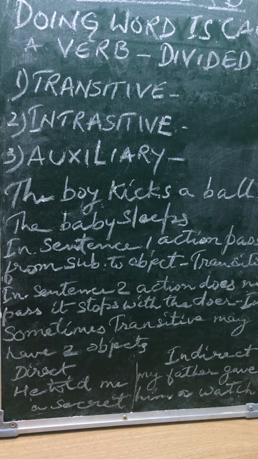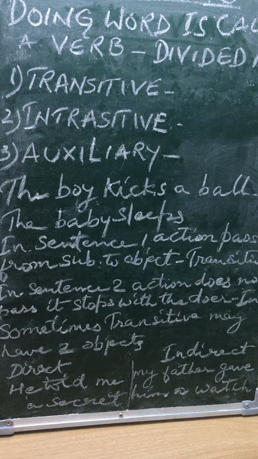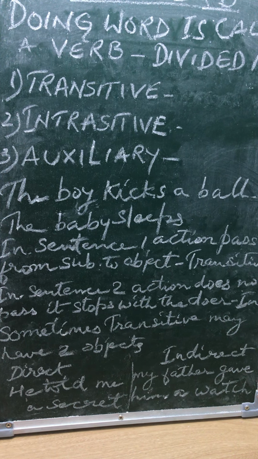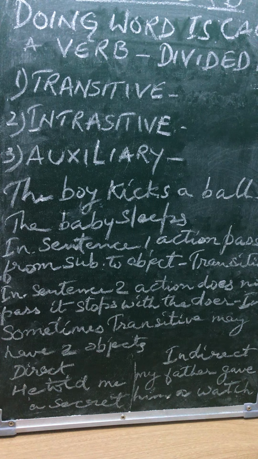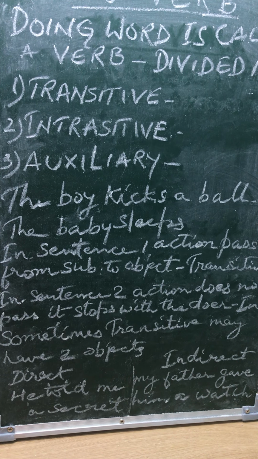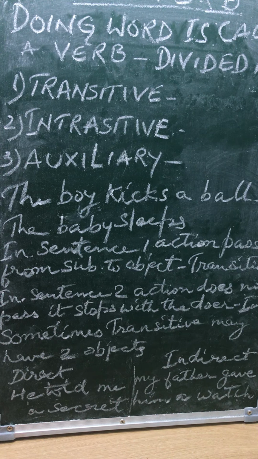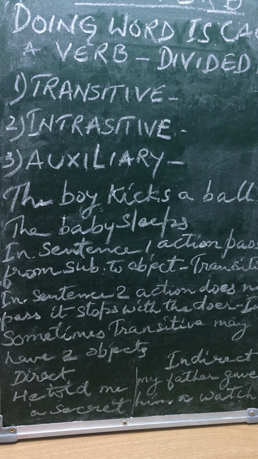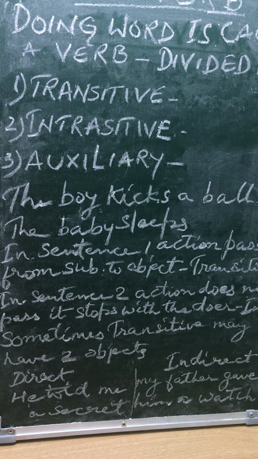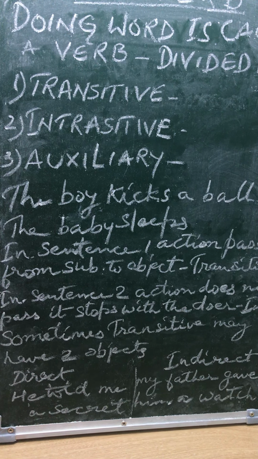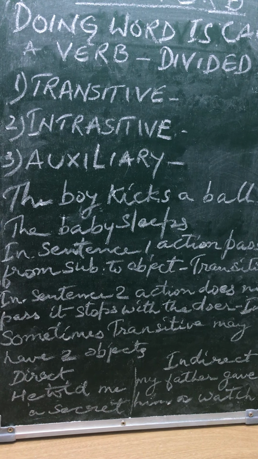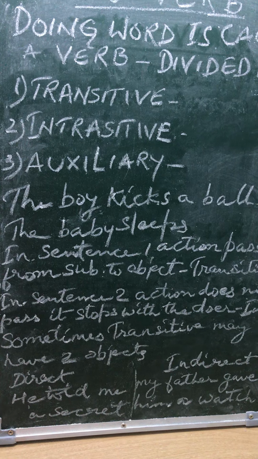Now in the first sentence, he told me a secret. He is the subject, told is the verb, and it has got two objects, me and secret. So he told a secret. Secret is the direct object, me is the indirect object.